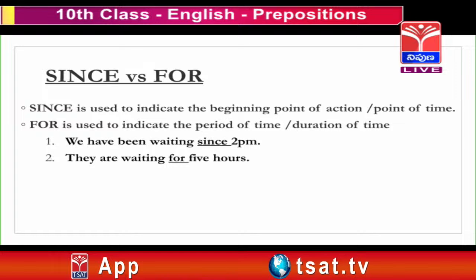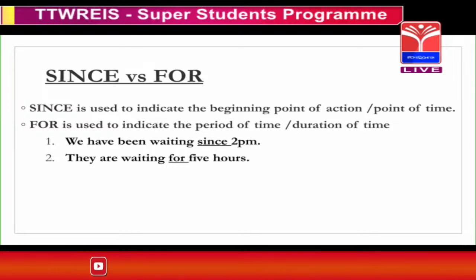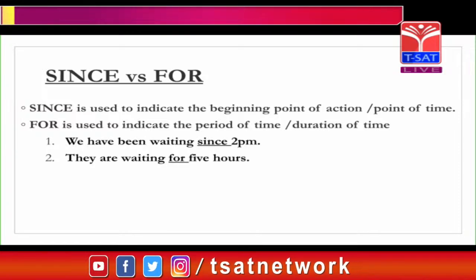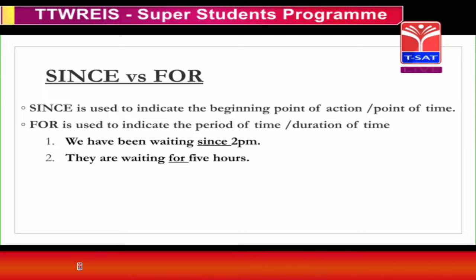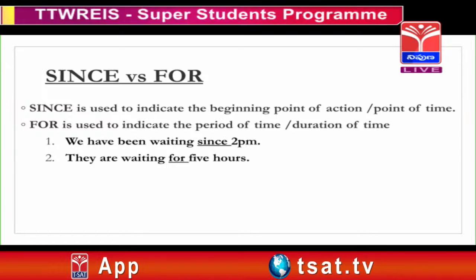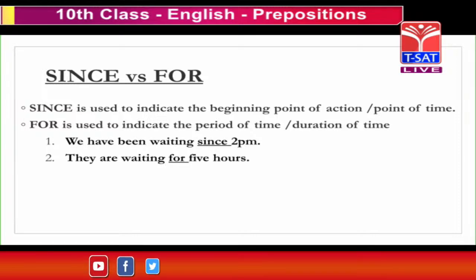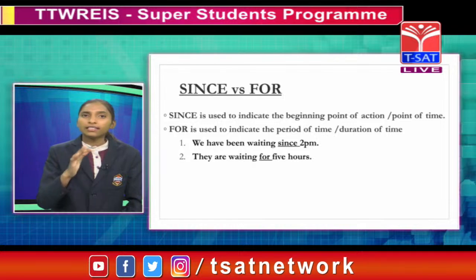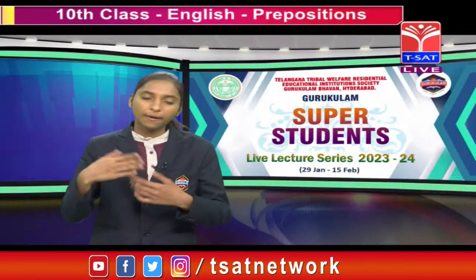Since is used to indicate the beginning point of action or point of time, and for is used to indicate the period of time or duration of time. I will give an example which is best for since. We have been waiting since 2 p.m. It is the example for since. And they are waiting for 5 hours. It is the example for for. These are the differences between since versus for.